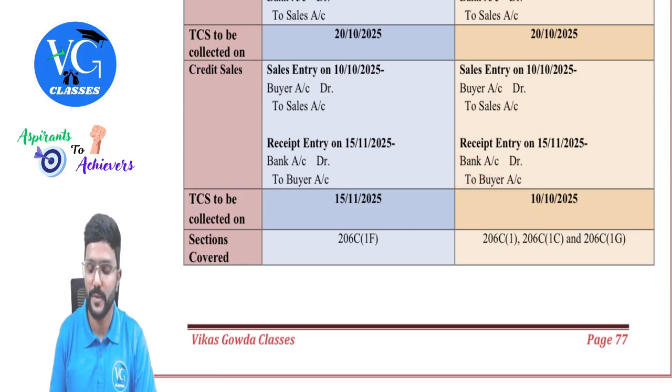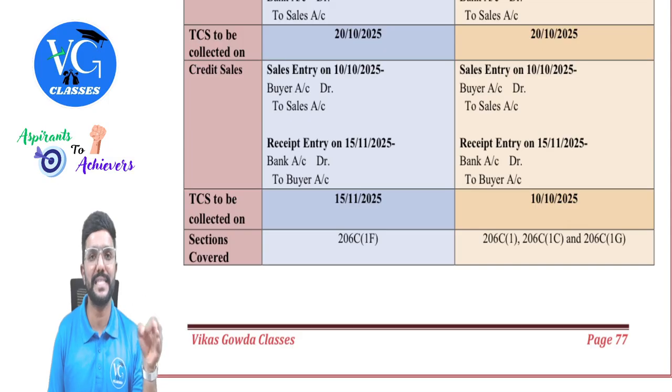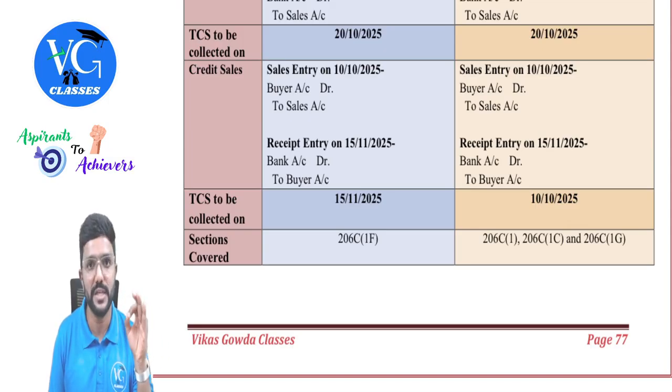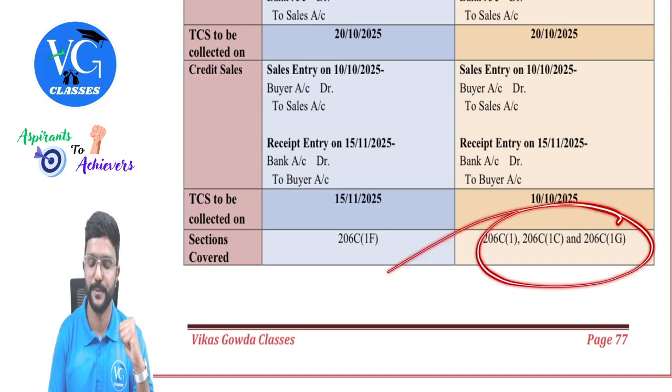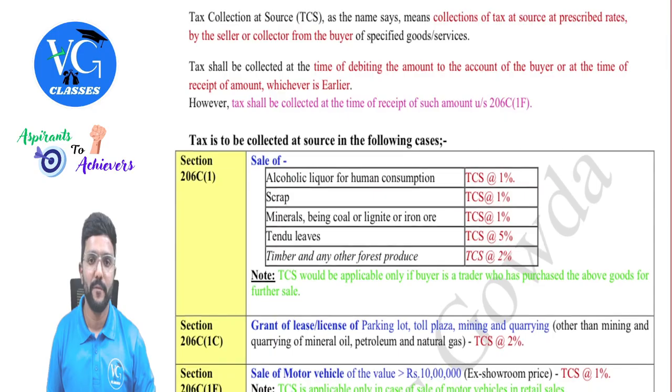So whichever is earlier we need to take, 10th October or 15th November, whichever is earlier, 10th October. So TCS has to be collected on or before 10th October and it has to be remitted to the government on or before 7th November. Got it? For these sections. Yes.